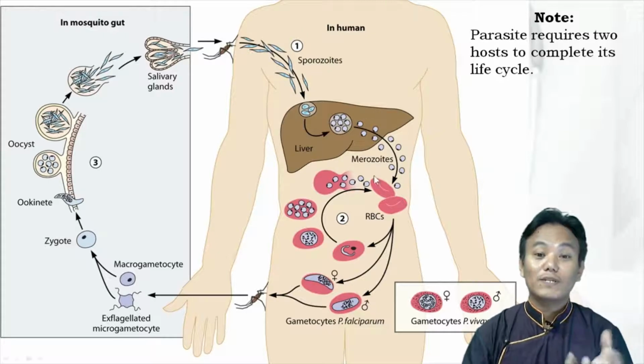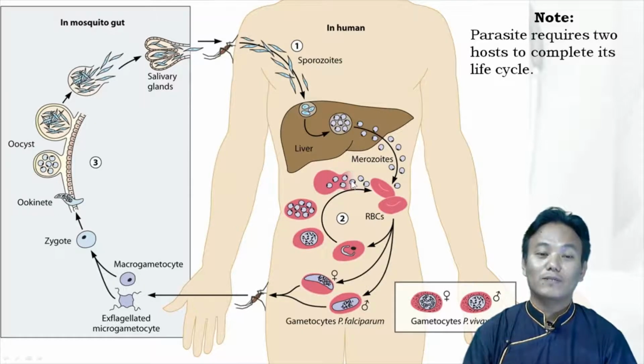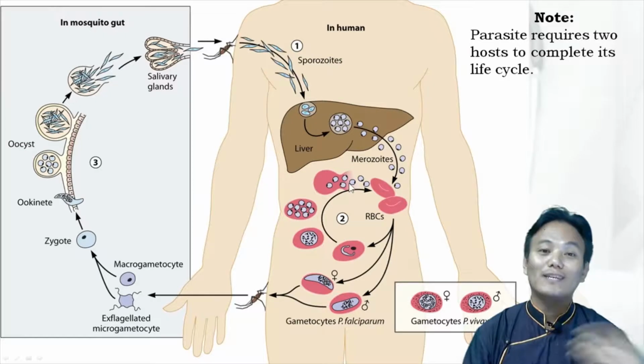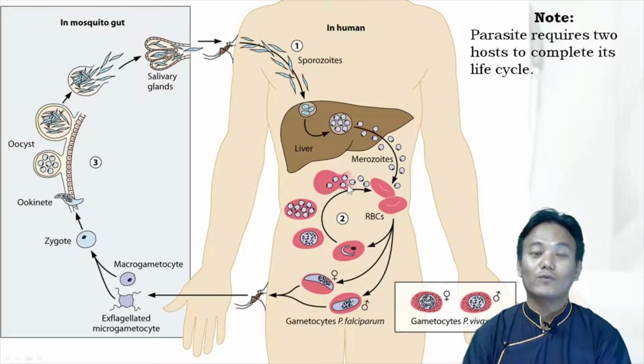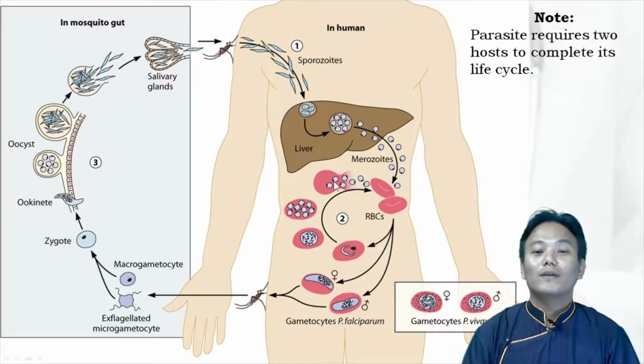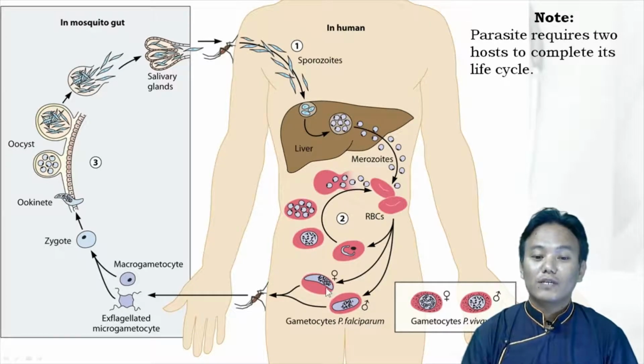When the bursting of RBCs happens, I told you before that fever and chills occur, because along with the bursting of RBCs, the pathogen also releases a toxic substance called hemozoin, and that causes fever and chills every 3 to 4 days, right?